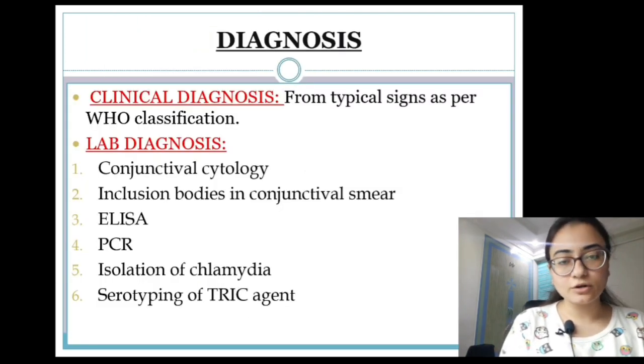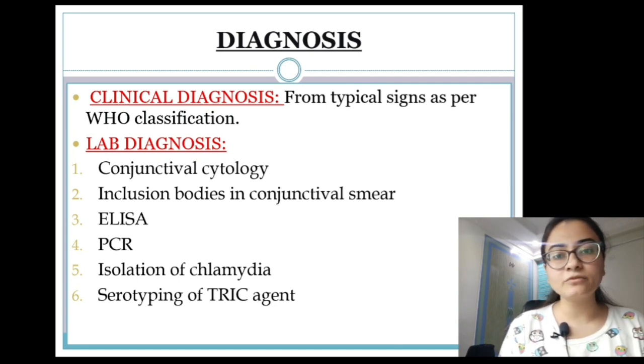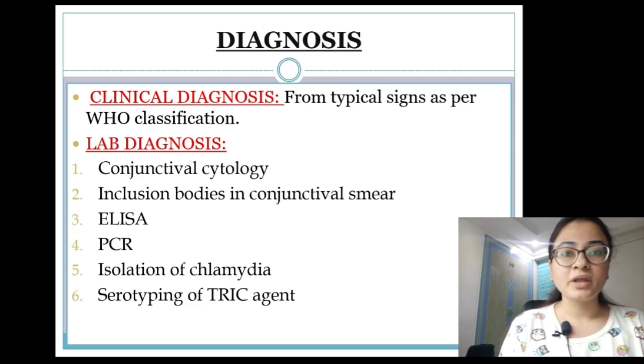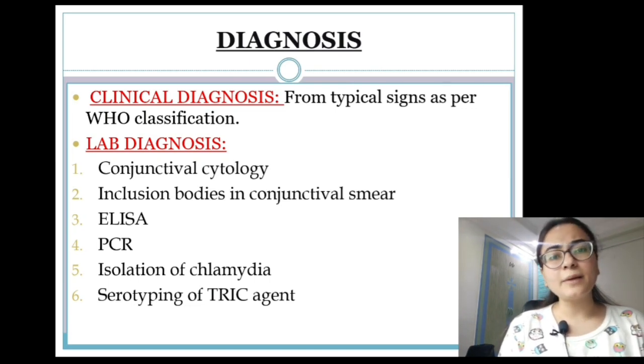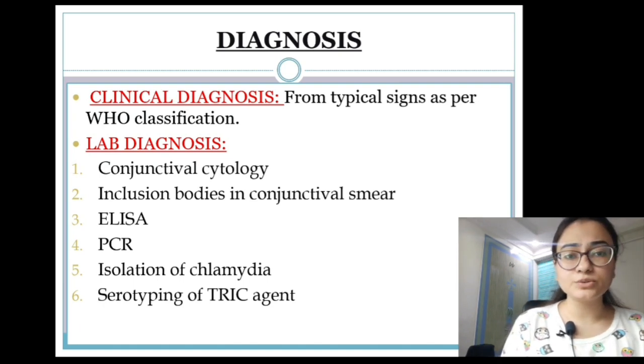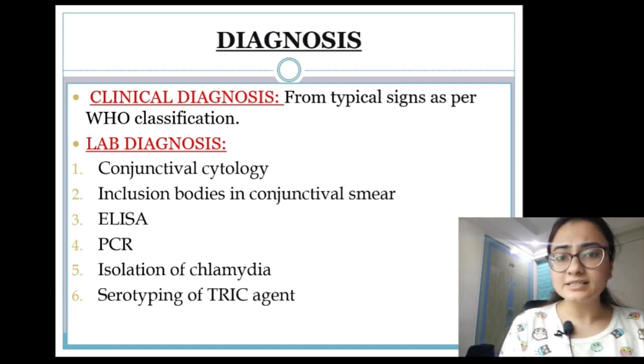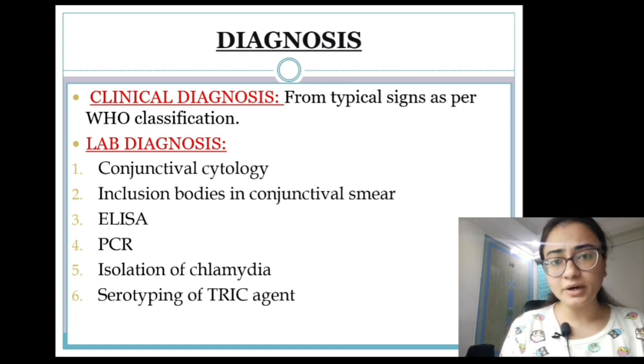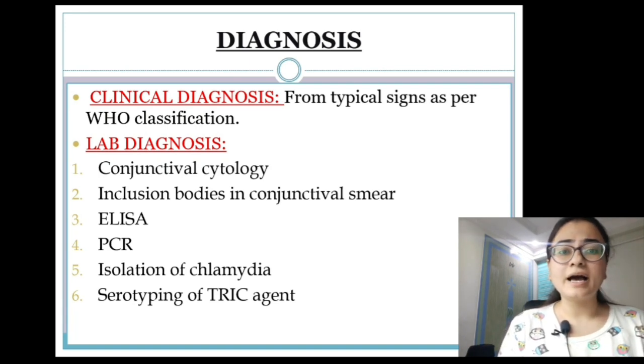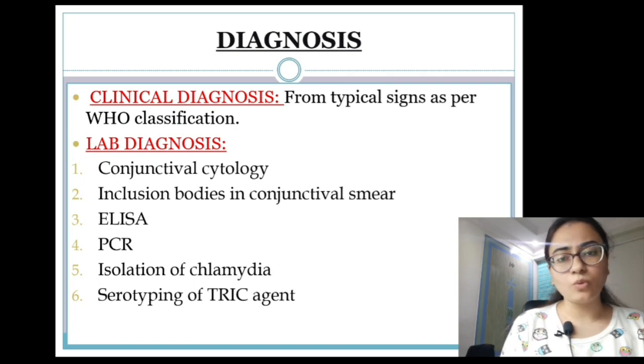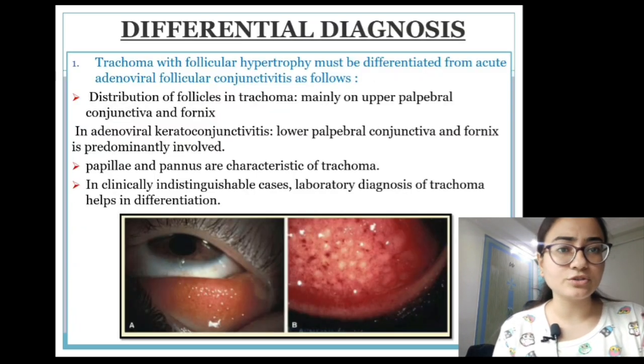So clinical diagnosis is actually made from the symptoms. Whatever symptoms you see, you classify them with the FISTO classification of WHO, and that is its clinical diagnosis. Coming to lab diagnosis, we can use conjunctival cytology, ELISA, PCR, isolation of chlamydia in cell cultures, and serotyping of the agent and inclusion bodies. So all these are the things for lab diagnosis.